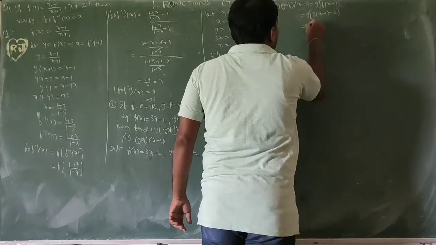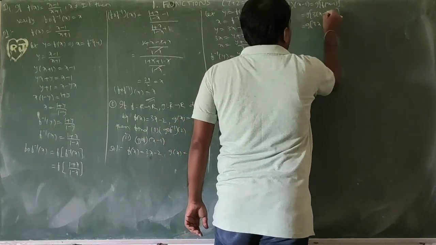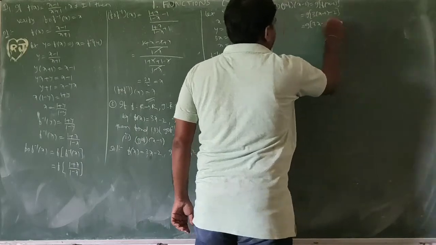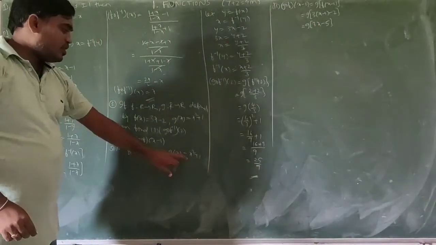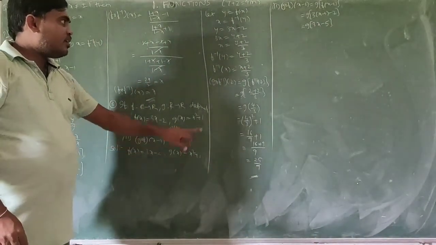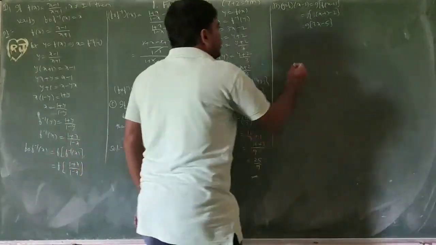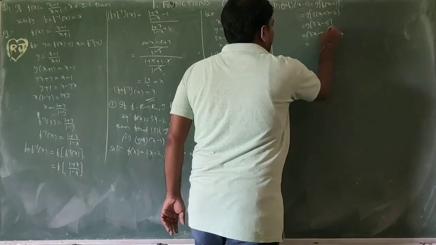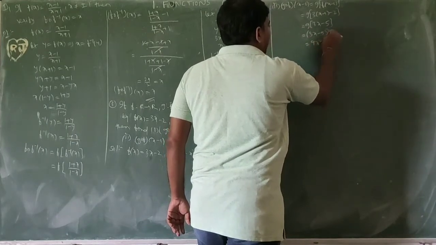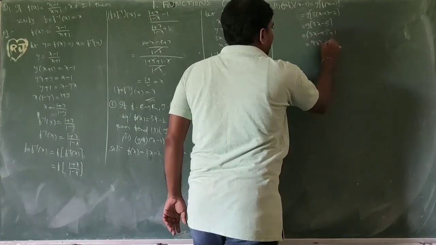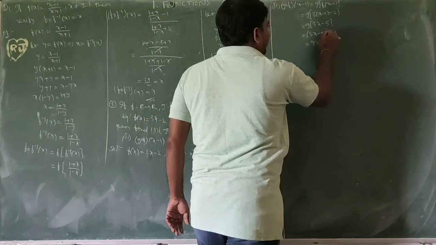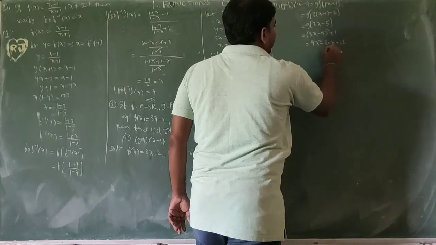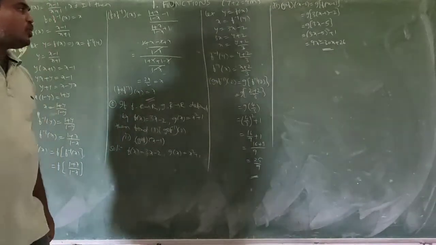So g of 3 into x, 3x minus 3 minus 2, 3x minus 5. Next one, g of x. Instead of x, 3x minus 5. So 3x minus 5 whole square plus 1. 3x whole square, 9x square. 2 into 3x into 5, minus 30x. 5 square, 25 plus 1, 26. So this is the required solution.